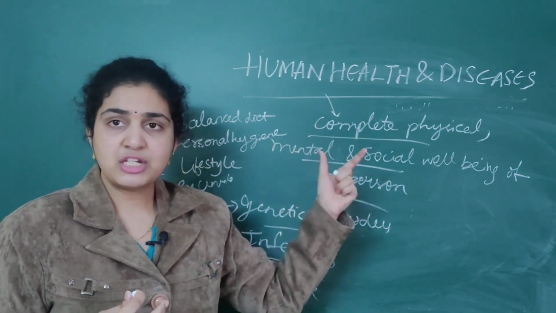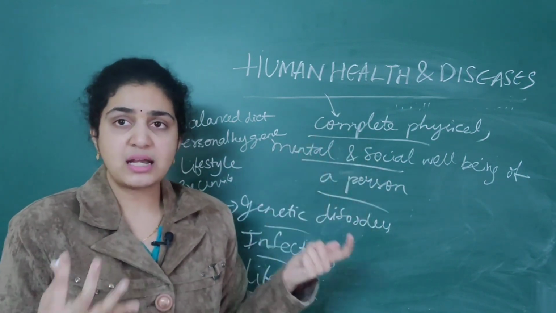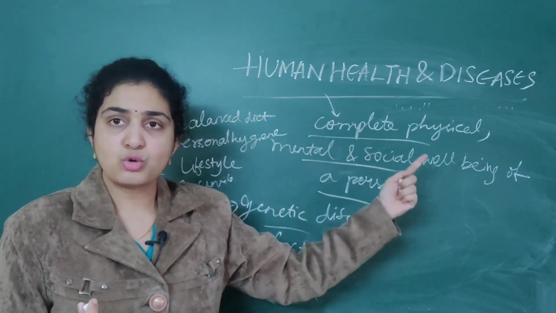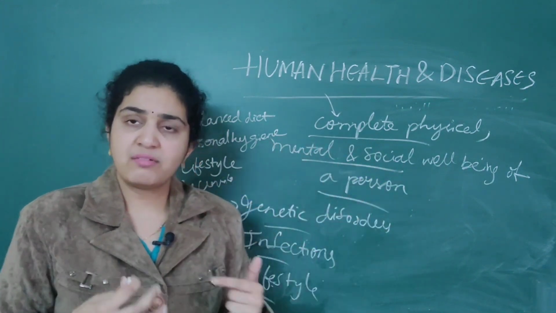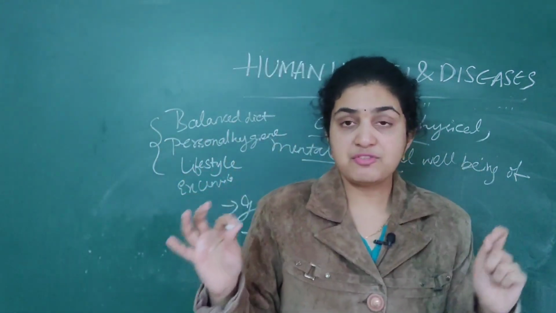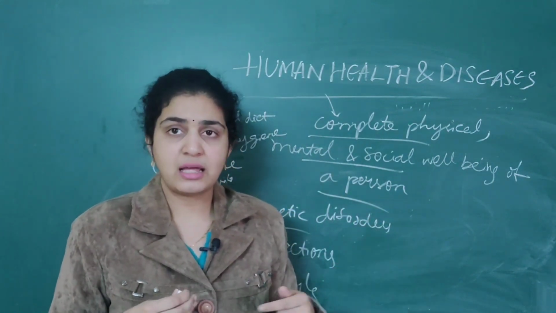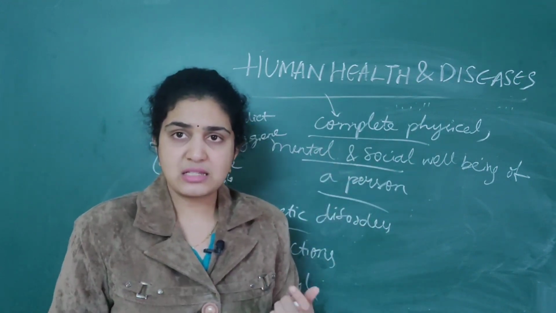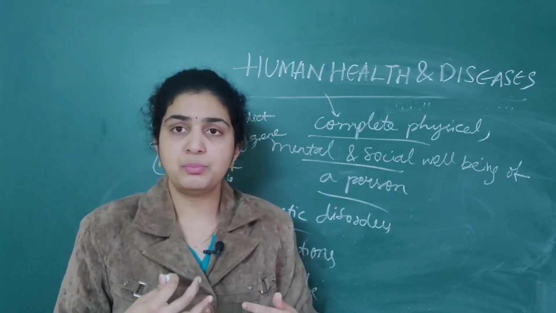What is the exact definition according to WHO, that is, the World Health Organization? Health is defined as the complete physical, mental and social well-being of a person. So whenever they ask you to define health, you should define it in terms of complete physical, mental as well as social well-being of the person. You should not define it simply as the absence of disease. That is not the correct answer. This will be the correct answer. In all aspects, you should be good.